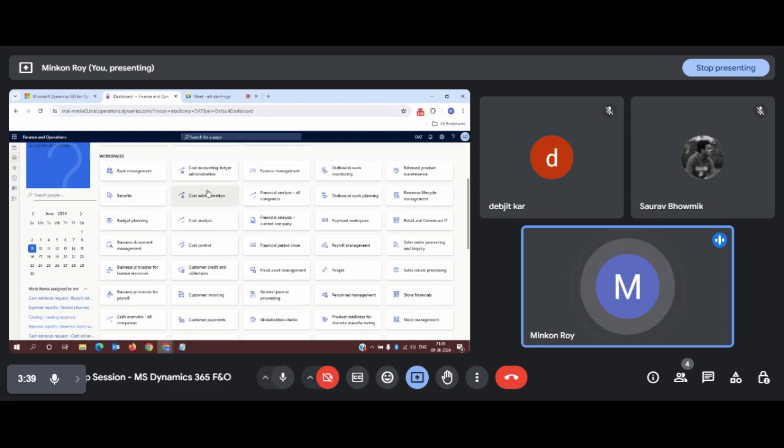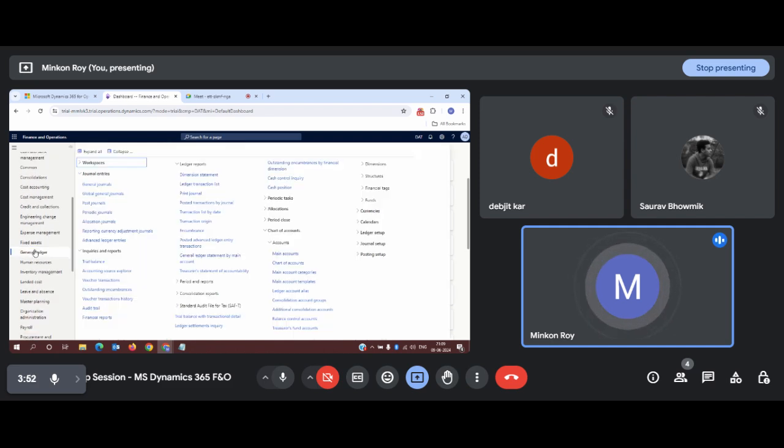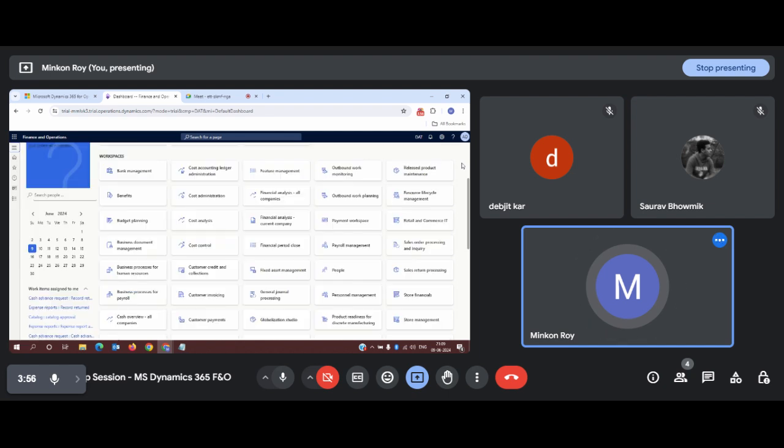This was the interface, and these are a few small tiles. If I don't wish to jump into the modules or follow n number of steps to land on my required page, I can do some self-customization, bring those modules, and pin them here in my home screen section.